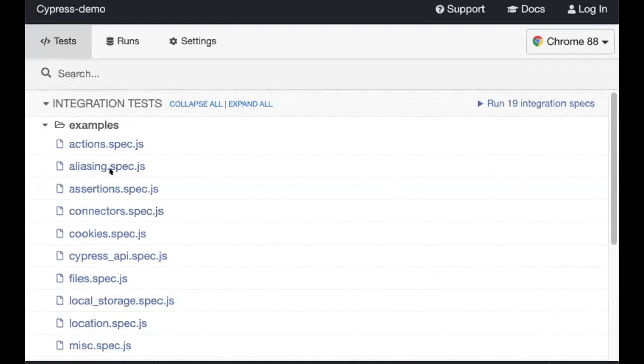Thanks, Kailash. So here we can see the examples. They come with Cypress, but this is just for sample purposes. Here we can execute the spec files. If you want to execute, like actions, we can click on the actions spec, and the internal browser will open. Just a second.